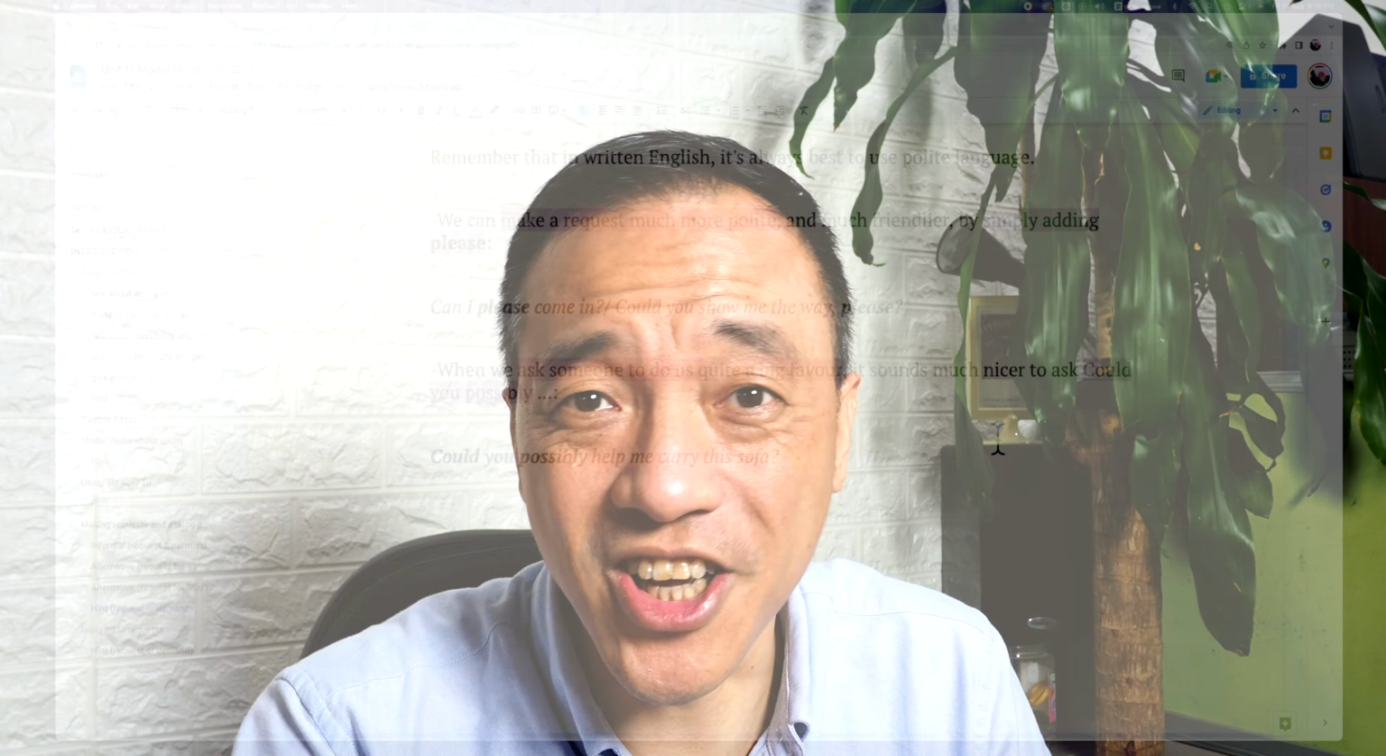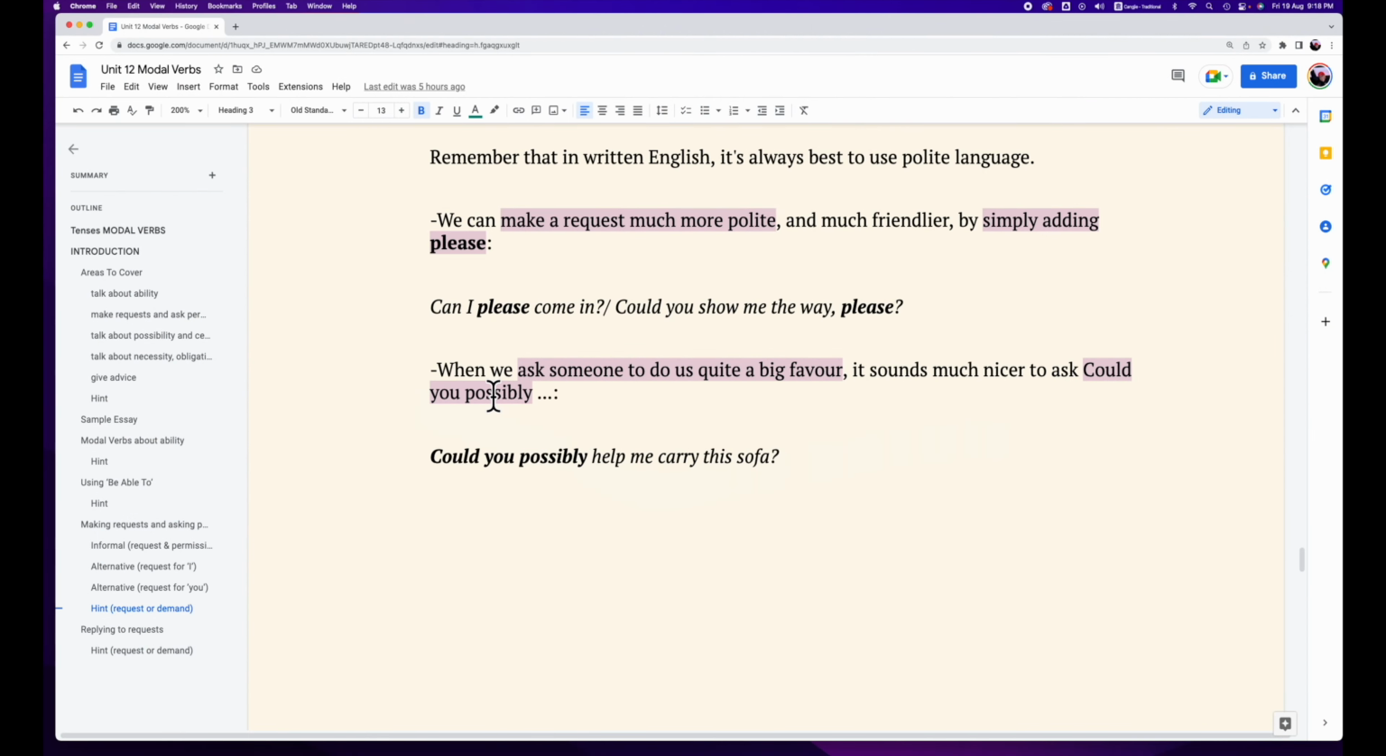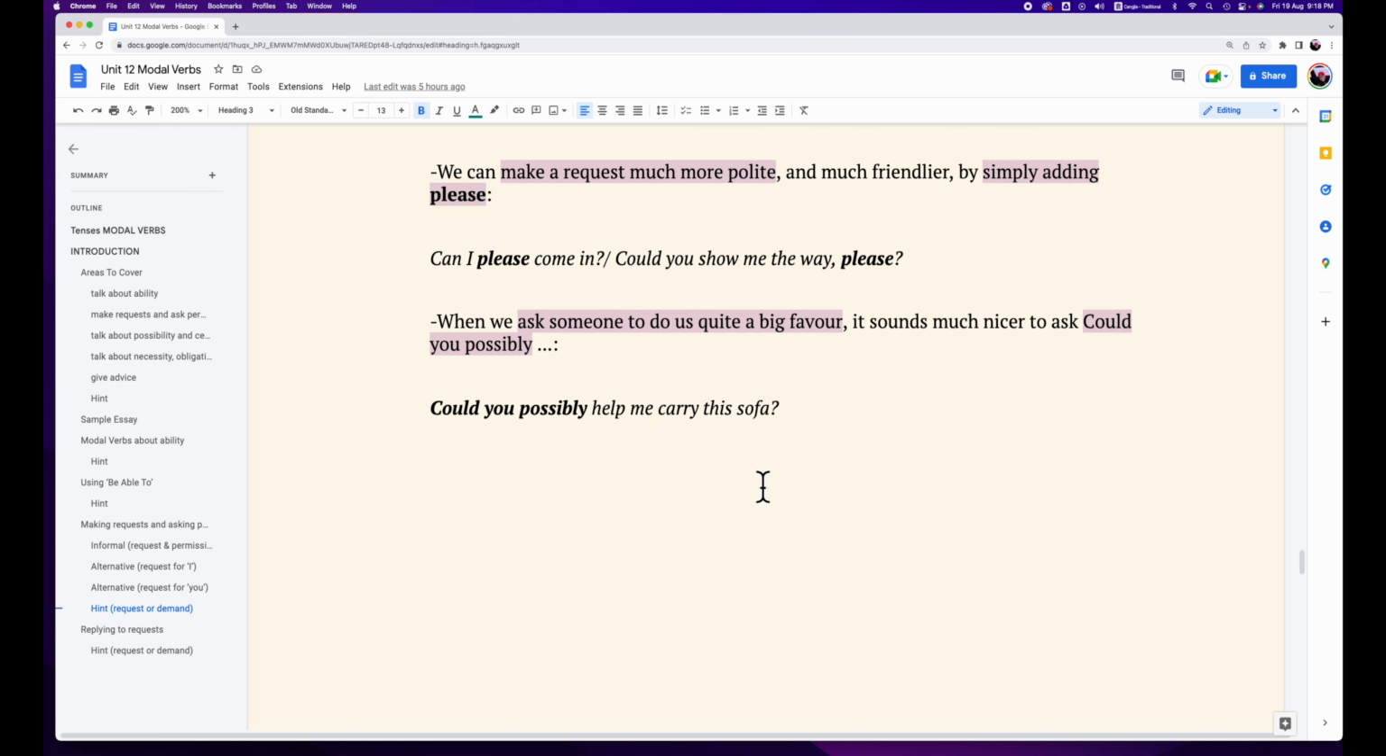If we want somebody to do us a big favor, how could we say it? Let's take a look. When we ask someone to do quite a big favor, it sounds much nicer to ask, could you possibly help me carry this sofa? Of course, it must be a very big favor.